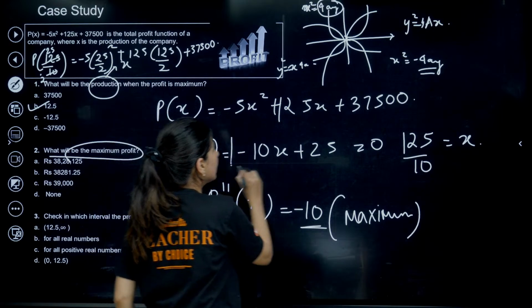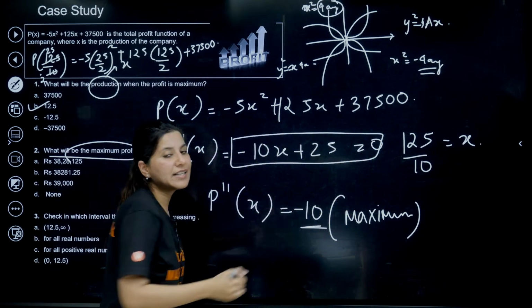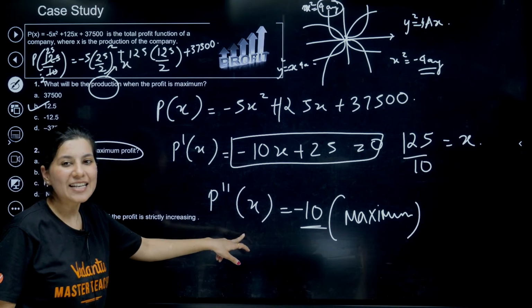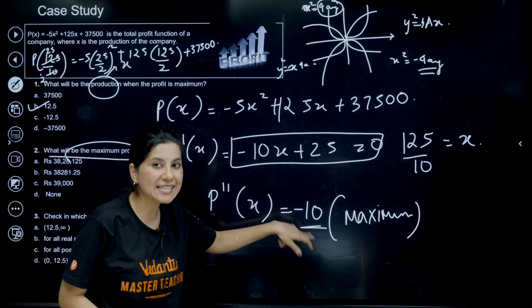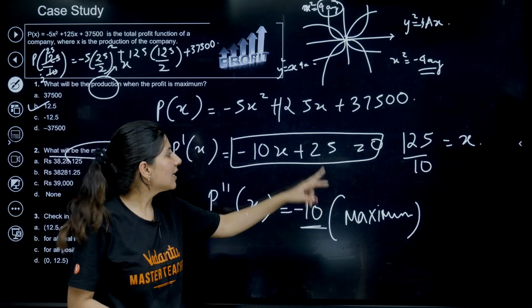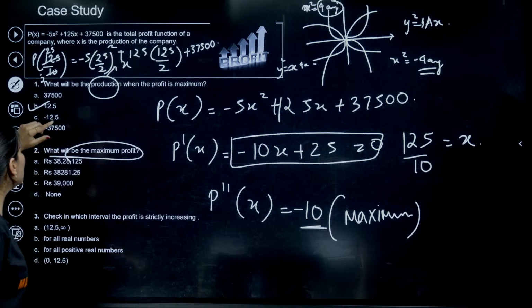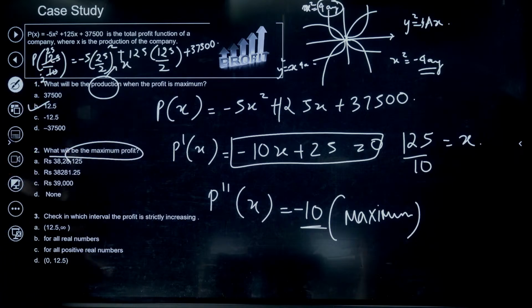If P dash x equals 0, that will give you either maximum or minimum. P double dash x is clearly negative, that's why it is maximum. So at x equals 125 by 10, we are going to get the maximum value. The moment you put it in, you are going to get this.